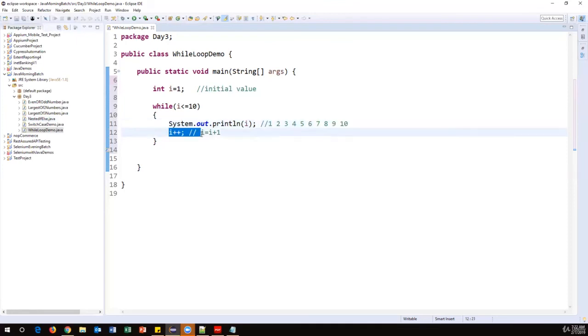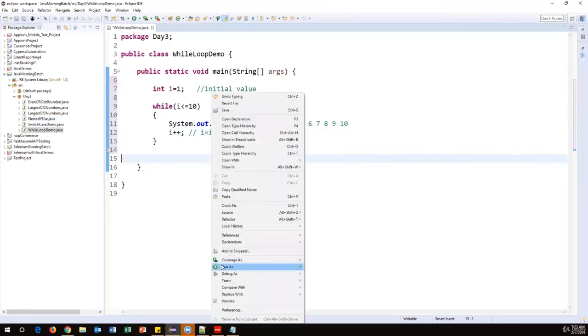Now again I plus plus. This time I becomes 11. As soon as I becomes 11, it will go up, check the condition, and now this condition becomes false. 11 less than or equal to 10 is false, and then it will exit from the while loop. So by incrementing this value, we have to make this condition false at a certain point of time. If I don't increment this value, this condition will always match and it will go into the infinite loop. It will keep on executing. Your program will never terminate. So this is how we need to use while loop.